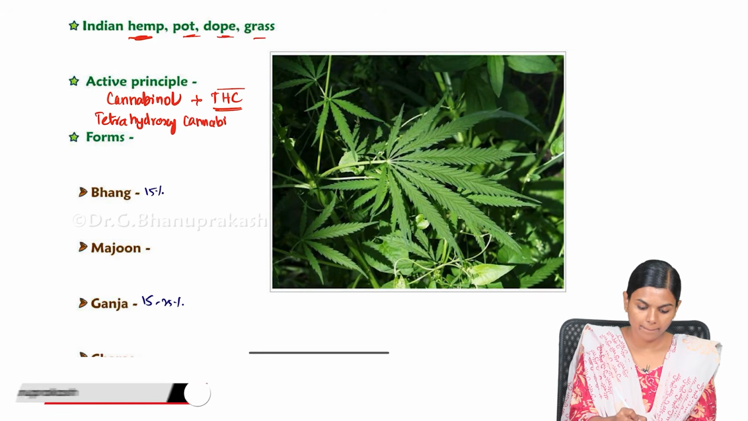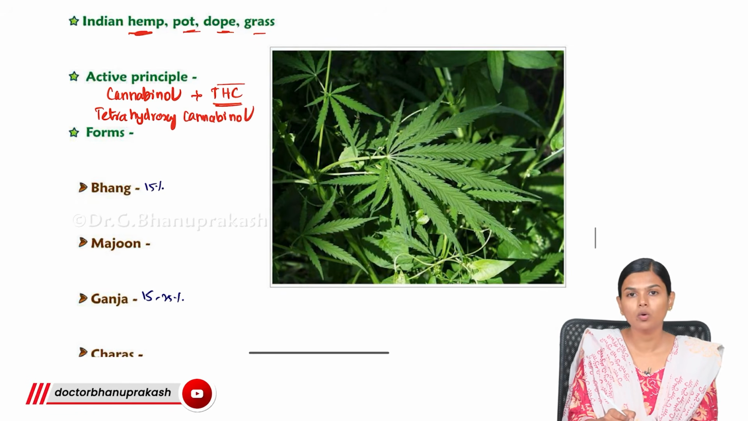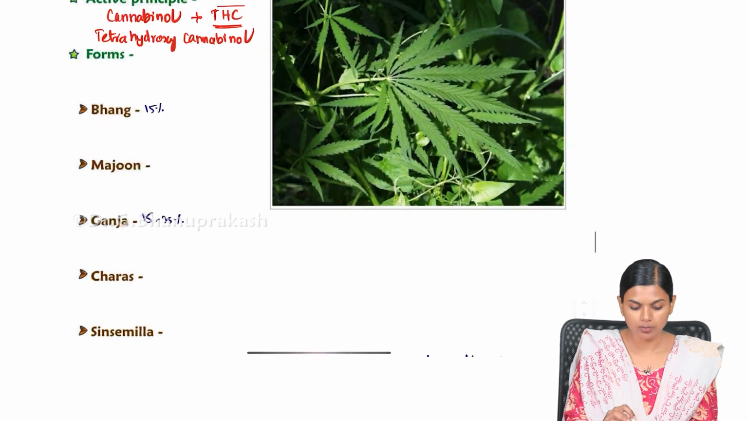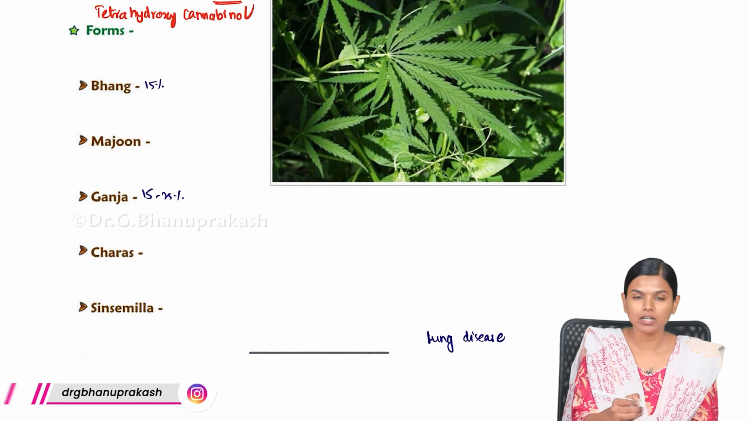Tetrahydrocannabinol. This will activate all the cannabinoid receptors in our body, which will lead to CNS stimulation and delirium. So, this is the mechanism of action behind cannabis. And cannabis is usually seen in multiple forms.